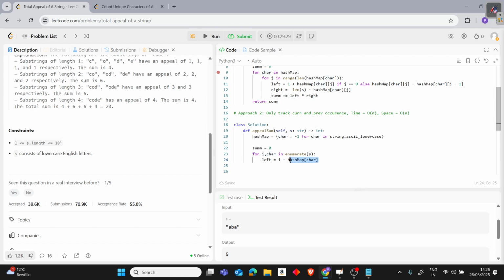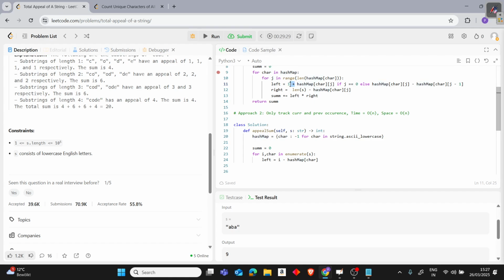So we will always update this hash map. If there is some occurrence, we update the corresponding character to its index, since it has already occurred last time at that position. Then we move to the next character and update it again, so every time we update it. First it will be -1, and we know the meaning of this -1: it does the job of the 1 plus that we needed.